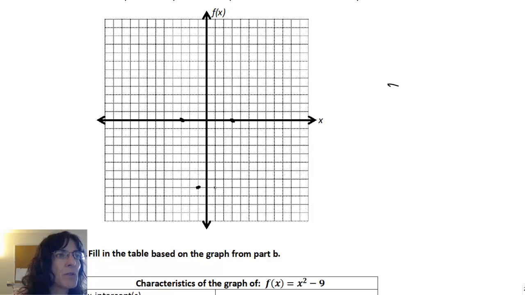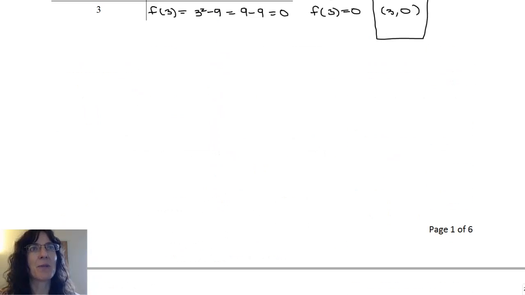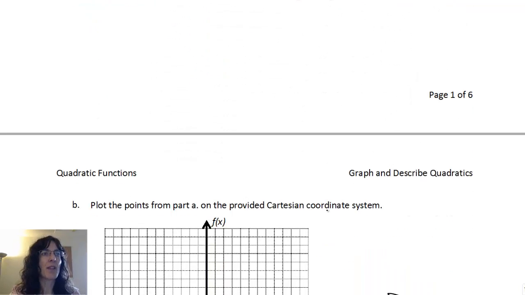And then if I go over to 1, it's also at negative 8. And remember that third point was 0, negative 9. Let's just verify real quick that we got them all. Negative 3, 0, negative 1, negative 8, 0, negative 9. There's the one I remembered. 1, negative 8, and 3, comma 0.